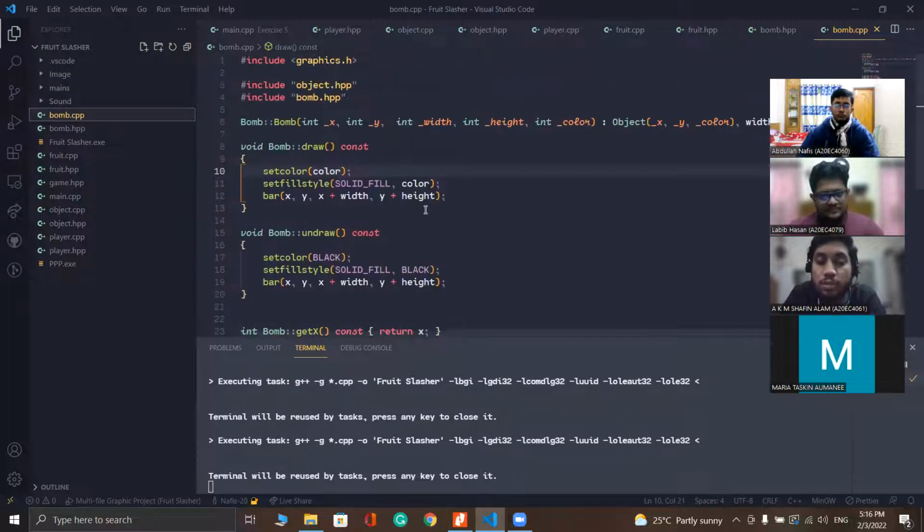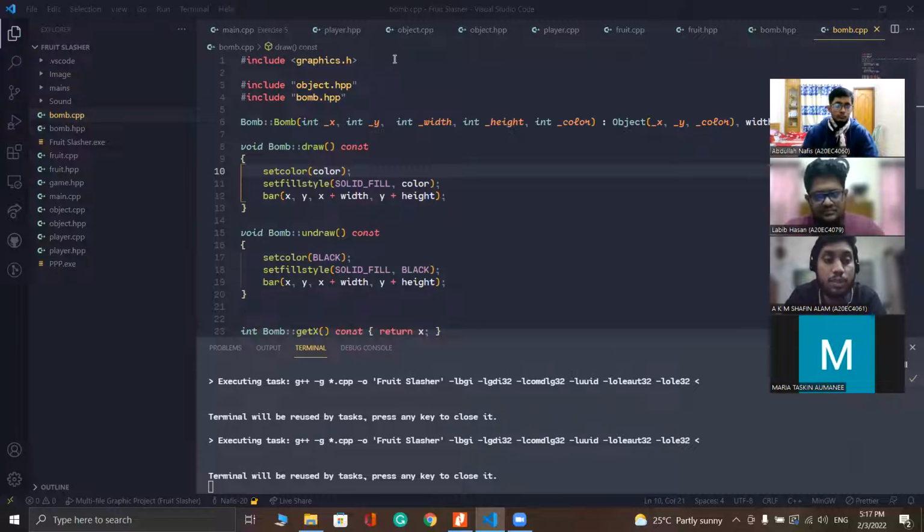So what is polymorphism? Polymorphism is the ability of an object to perform the same action but differently, which means it has the same action because it will have the same name, but the method definition will be different. So in this game, we have used the draw method. In the BOM CPP, we have draw and undraw. In the BOM draw method, we have set color, set style, fill style, and bar. Mainly, we have created a bar here, and in the undraw function, we have removed a bar.